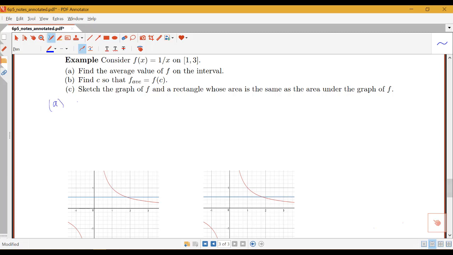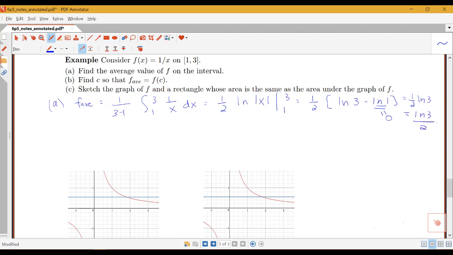First we can just find the average value. The average value of our function will be 1 over b minus a, so in this case 3 minus 1, times the integral from 1 to 3 of 1 over x dx. We know that the antiderivative of 1 over x is log of the absolute value of x, and we're evaluating that from 1 to 3. So we have 1/2 times log 3 minus log 1. Log 1 is equal to 0, so we have 1/2 log 3, or log 3 divided by 2, for the average value of that function.